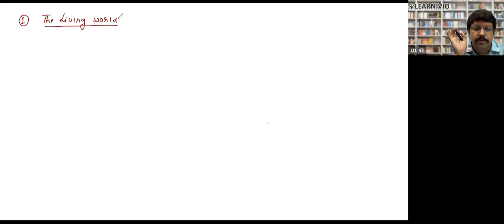So let's start with the binomial nomenclature. There is a system of nomenclature in the first chapter only. We were in the first chapter, the living world. In the living world, the first topic was the characteristics of living beings, and we discussed the single characteristic of living beings which does not have any exception, and that was metabolic processes.